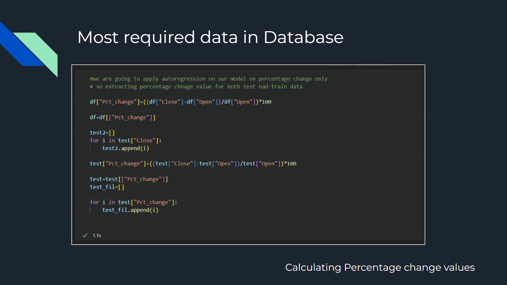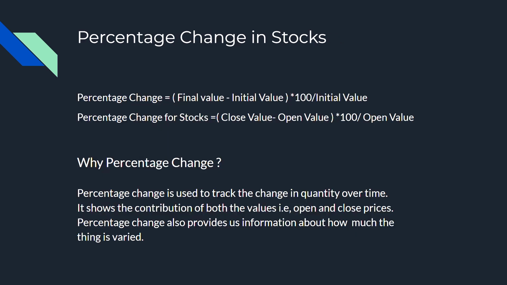Here, I have chosen percentage change as the most important data and applied auto regression on that. Why have I done so? Here is the answer. So first we will go through percentage change. Percentage change is basically the final value minus initial value upon initial value into 100. The same can be applied for the percentage change for the cryptocurrency.